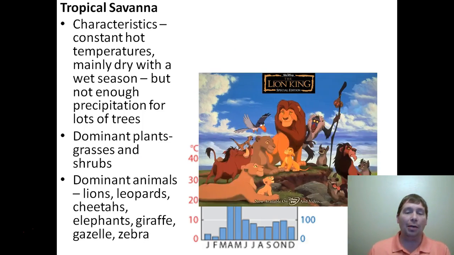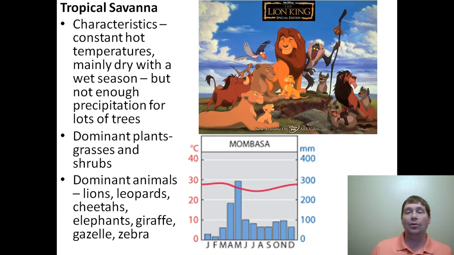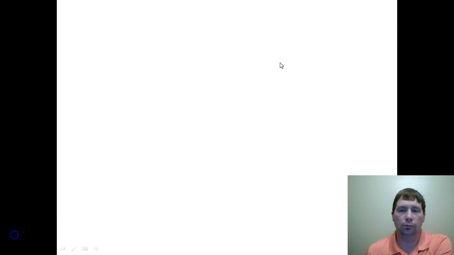And the dominant animals in a tropical savanna, basically, if it's in the movie The Lion King, it's on the savanna. Elephants, zebra, giraffe, lions, all these fun things, hyenas, are things that you're going to find in a tropical savanna. These are the classic animals that live there.